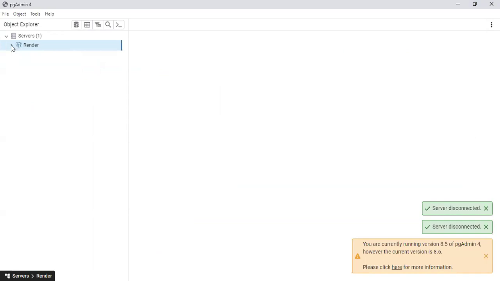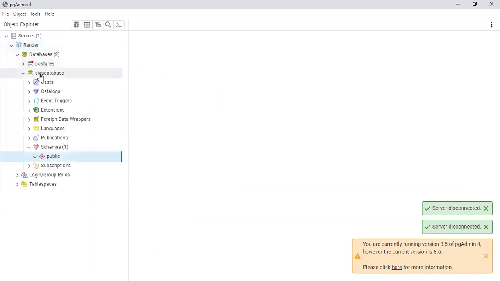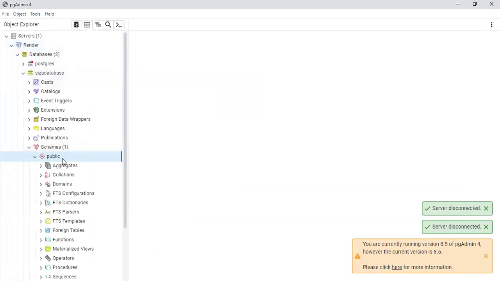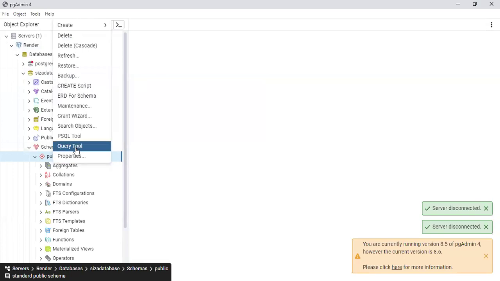The internet is a problem. Expand it. Expand the Caesar database, it's already expanded, go to Fabric, I'll create a query tool,